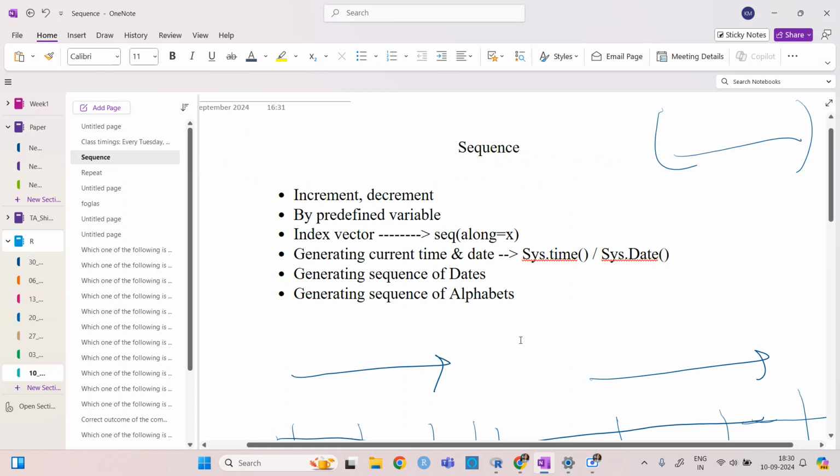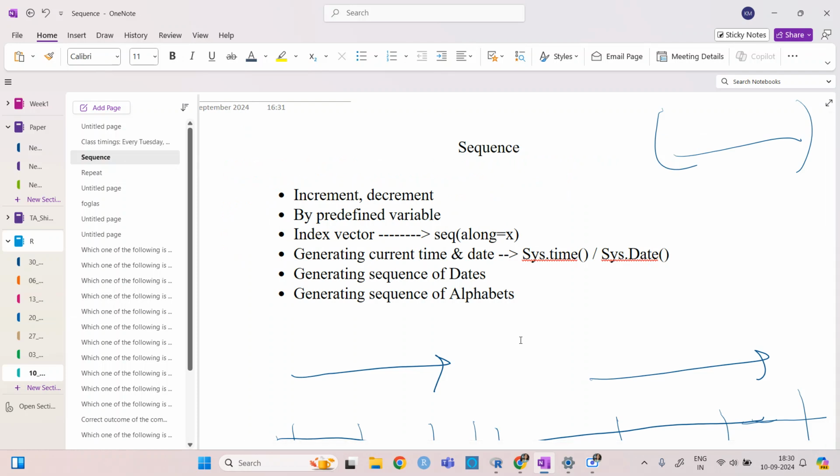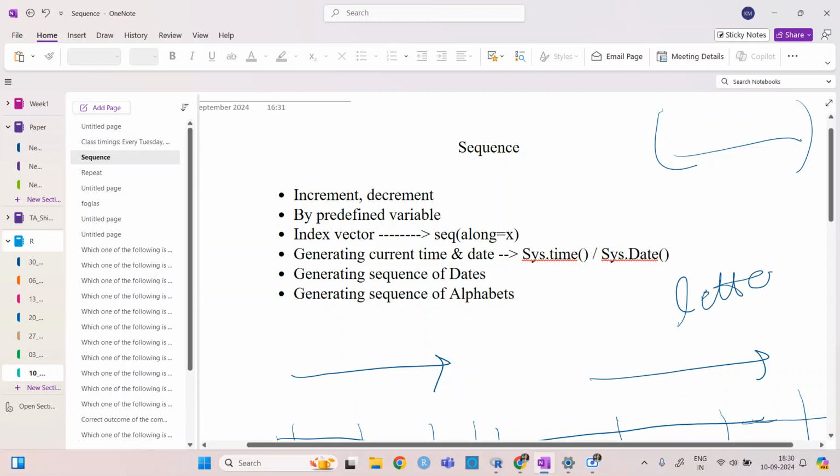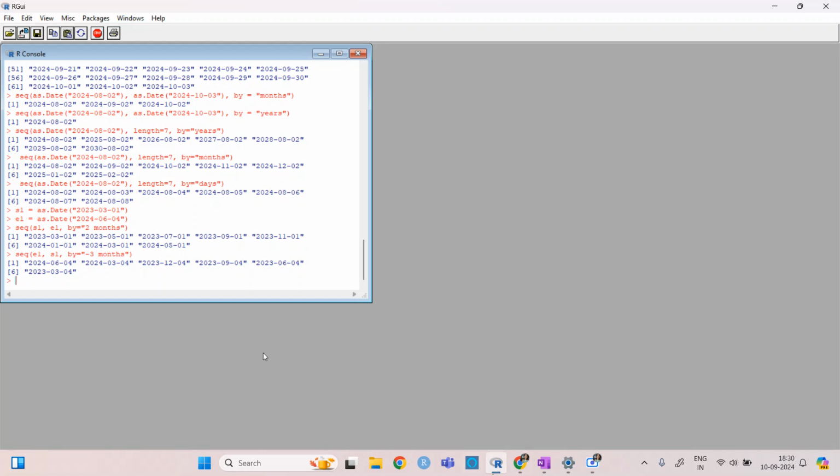Now, generating the sequence of dates we have seen already. Now this is generating the sequence of letters, so alphabets. Basically, the letters command will give us the small letters, and the capital one will give us the capital letters.